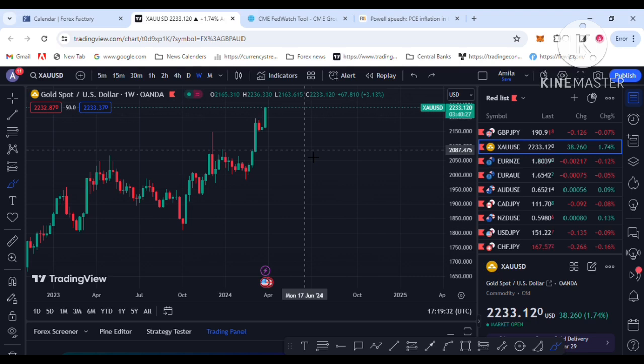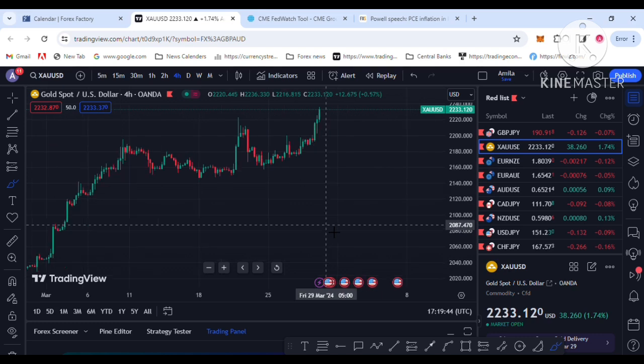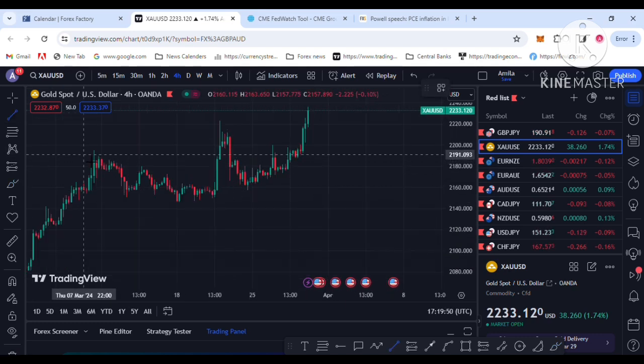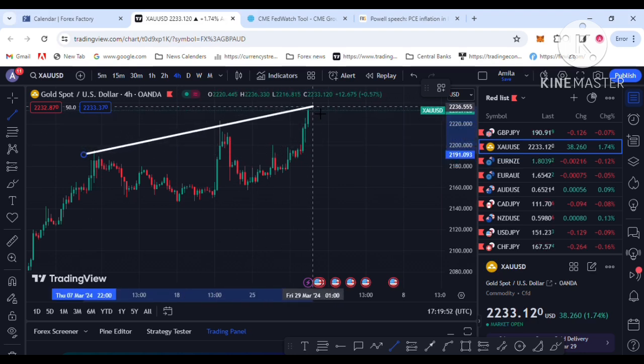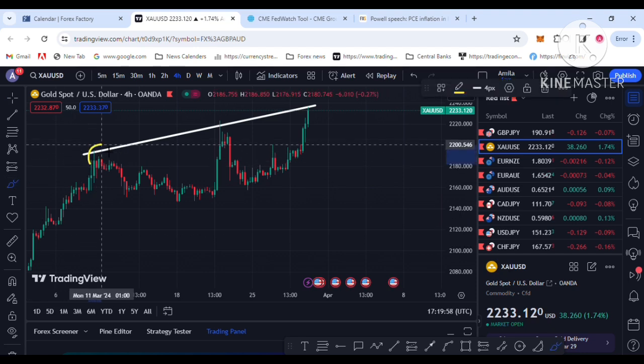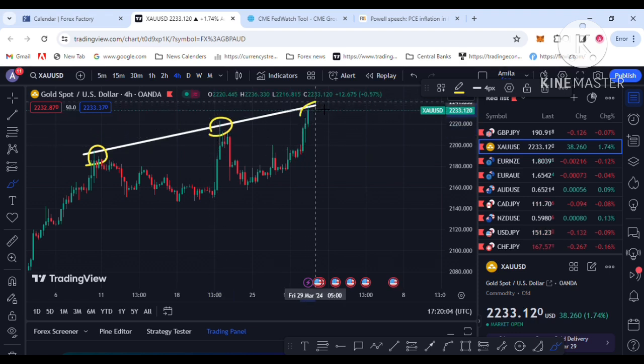So let's go to the technical analysis. I am going to the 4 hour chart for a clearer picture. So this is the 4 hour chart, and I am seeing this type of pattern. You can see the price has reached this line 3 times. This is the first time and the second time, and last week it reached it the last time. This is the trend line, and this resistance level is strong. The price reacted several times in this zone.